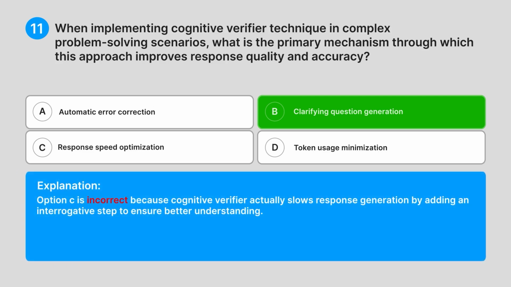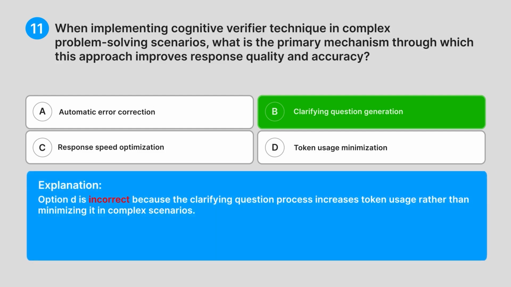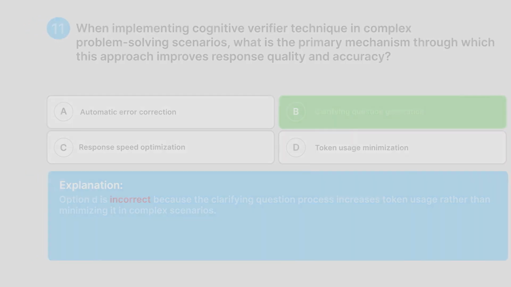Option C is incorrect because cognitive verifier actually slows response generation by adding an interrogative step to ensure better understanding. Option D is incorrect because the clarifying question process increases token usage rather than minimizing it in complex scenarios. The cognitive verifier technique represents a sophisticated approach to improving AI comprehension.